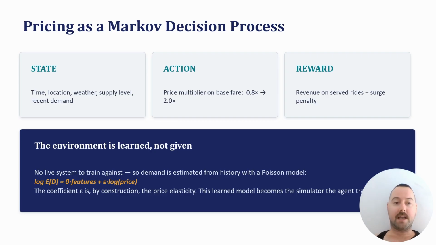The state captures market conditions, time of day, location, weather, and crucially, the supply level and recent demand. The action is a price multiplier on the base fare from 0.8 up to 2.0. The reward is revenue on served rides, price times quantity capped by supply, with a small penalty for excessive surging.